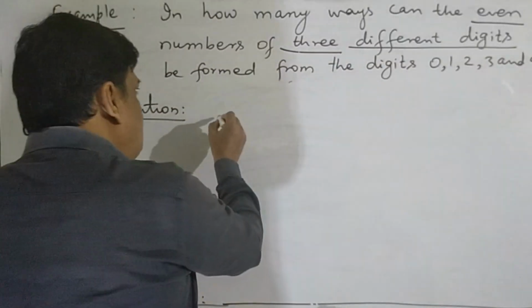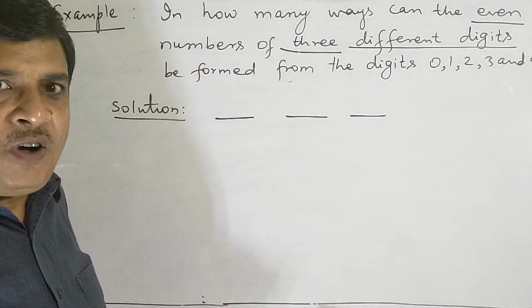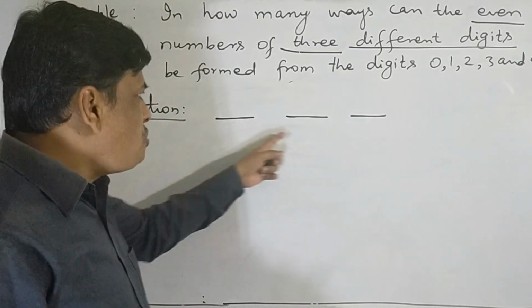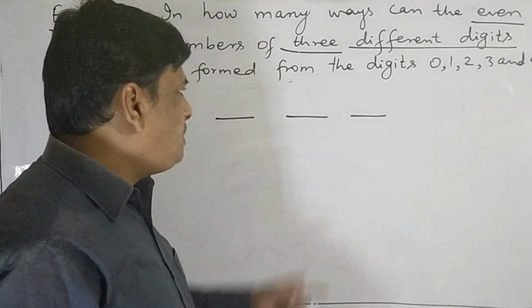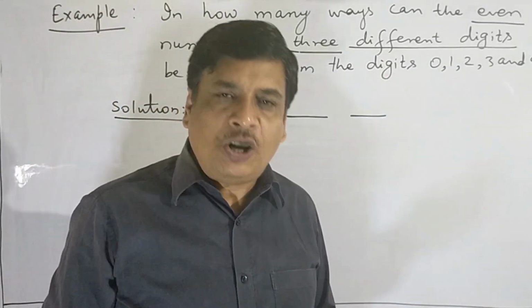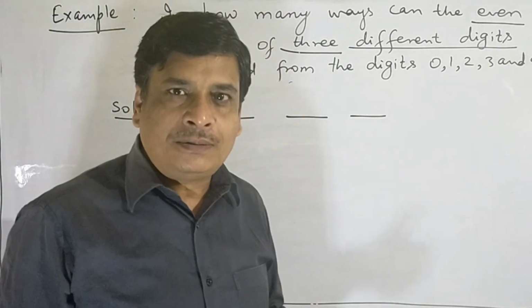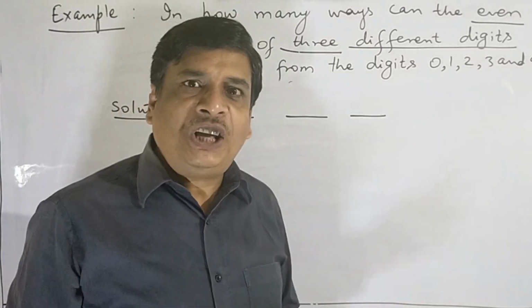Means we have to fill up 3 vacant places. The place of unit decides whether the number is even or not. If unit place is filled up by an even number, then the number of 3 digits will be even.